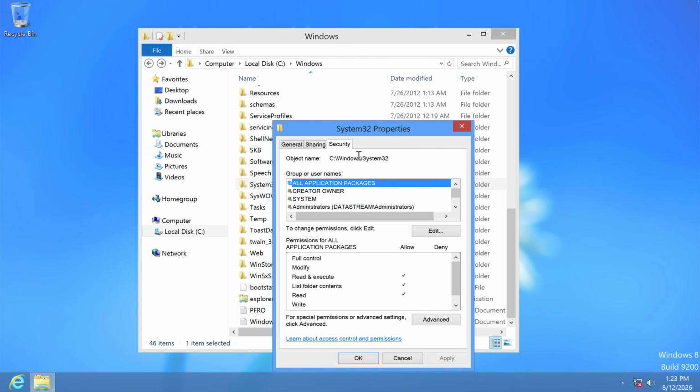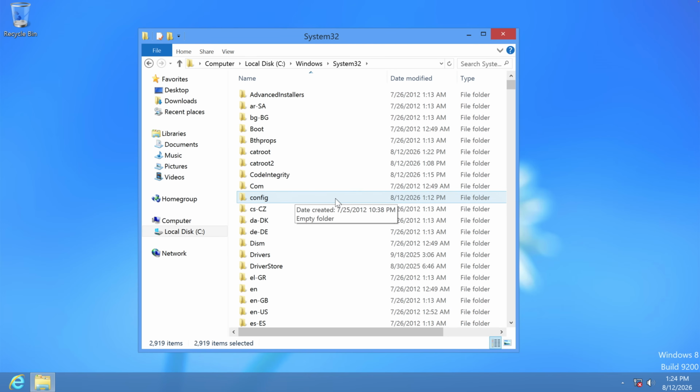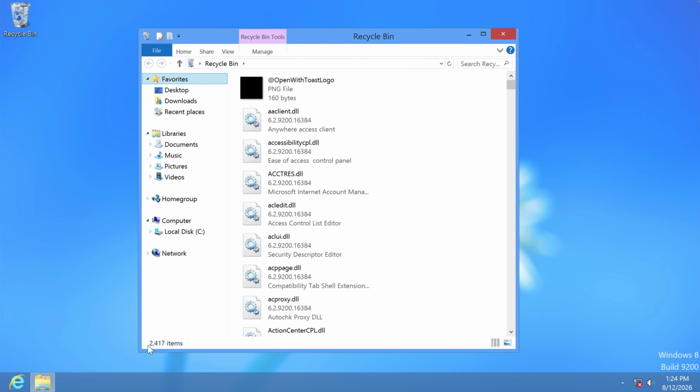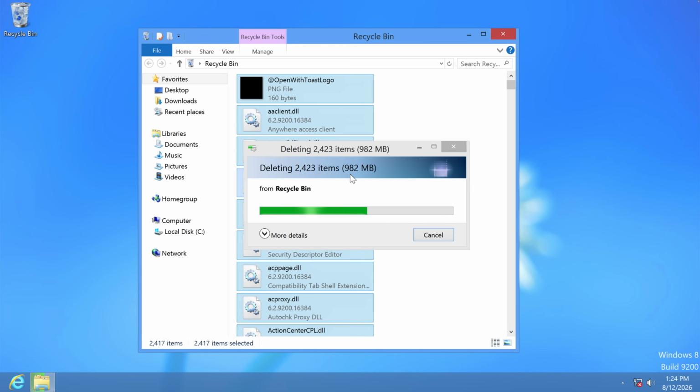But the last time I messed with important system files on Windows 8, everything actually got destroyed completely. So I believe we might need some extra permissions. Now I should have more permissions, so let's go ahead and delete it once more. Let's see how many items we have recycled, and there's over 2000 items. Okay, now it's properly deleted. And let's delete all of these ones.